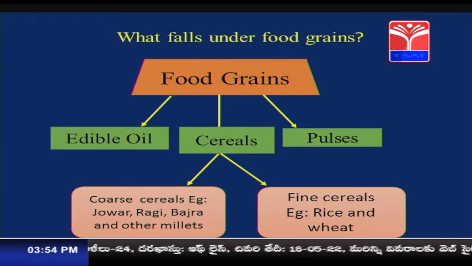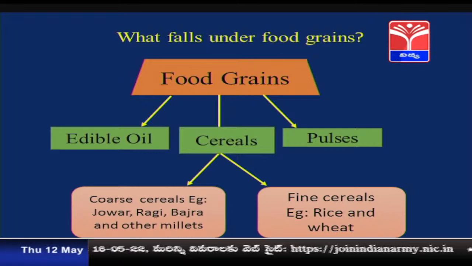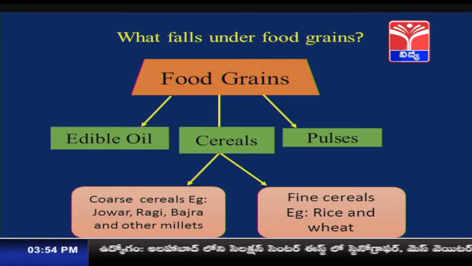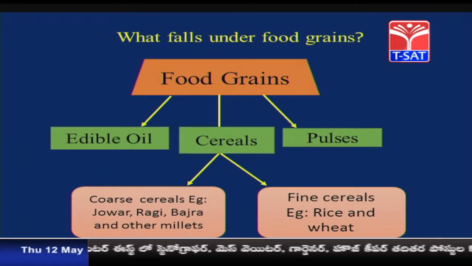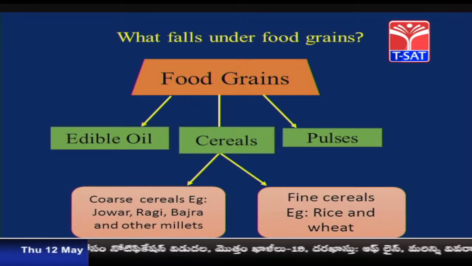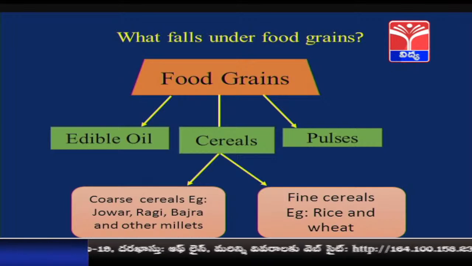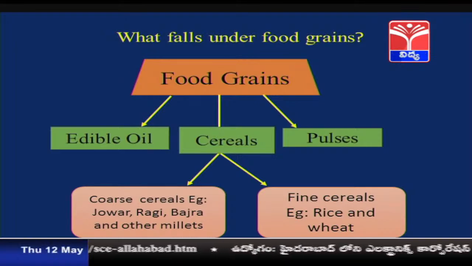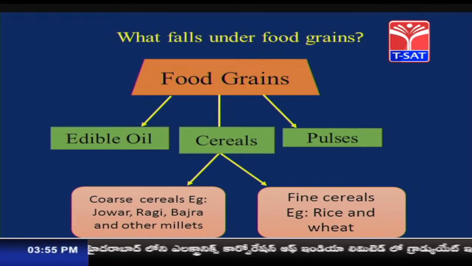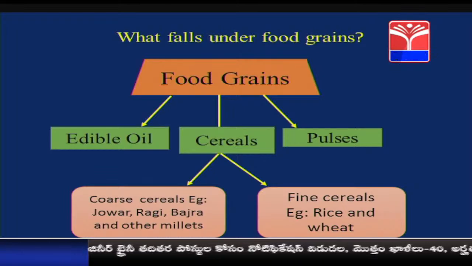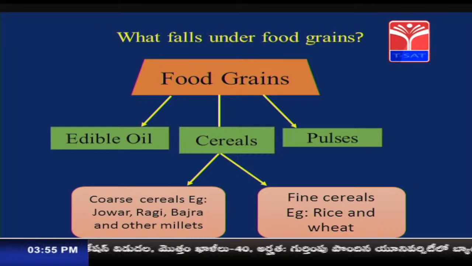So, now let us go for the next. What falls under the food grains? What are the different things that come under the food grains? Let us understand here. Edible oils, cereals and pulses. These are the three things which fall under the food grains. Edible oil, in the sense, children, eatable oil, what we eat by putting in curries and all, comes under the edible oil. Now, under the cereals, you can see coarse cereals and fine cereals. Coarse cereals are jowar, ragi, bajra and other millets, and fine cereals are rice and wheat, and the other food grains are the pulses.